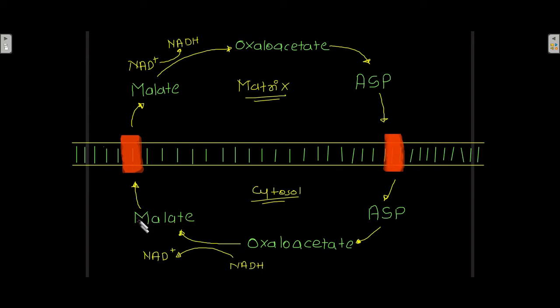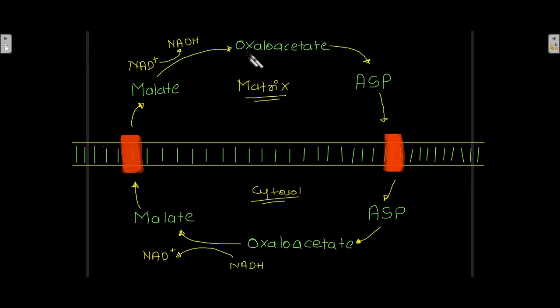Then this malate enters the mitochondrial matrix, and when malate is converted back to oxaloacetate, in that reaction the electron which malate was carrying is accepted by NAD+, and it gets converted into NADH. Okay, there is a reduction of NAD+ in this conversion.